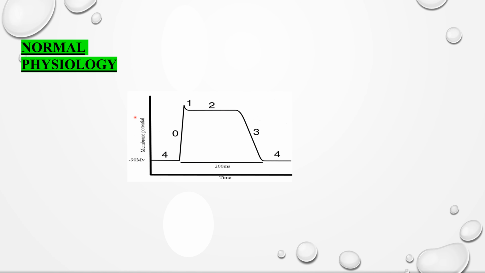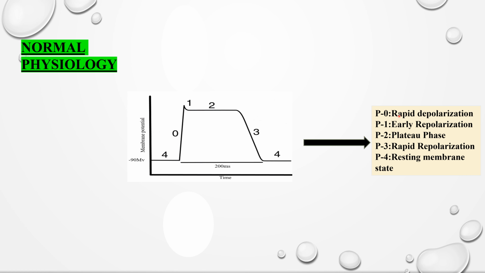Before going to the mechanism of action, let us see the normal physiology of a contractile cardiac myocyte. When we plot a graph of membrane potential against time, we get an action potential curve consisting of 5 phases, which include phase 0, 1, 2, 3 and 4. A detailed description of normal physiology is explained in the first lecture of our antiarrhythmic series. Here we are concerned with phase 0, which is also known as rapid depolarization phase, and phase 3, which is also known as rapid repolarization phase.